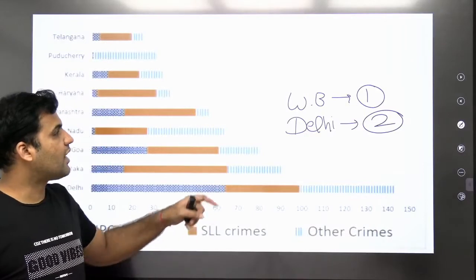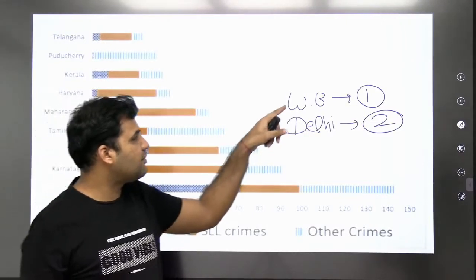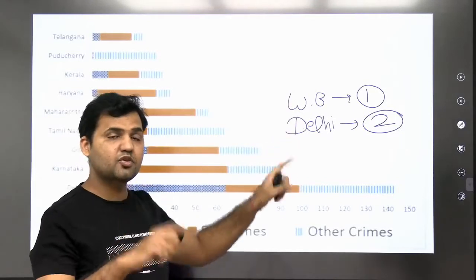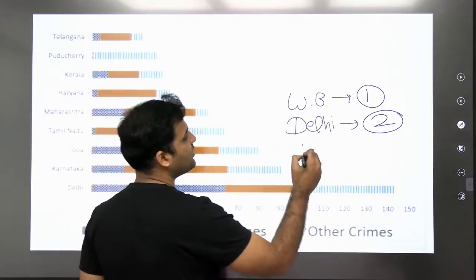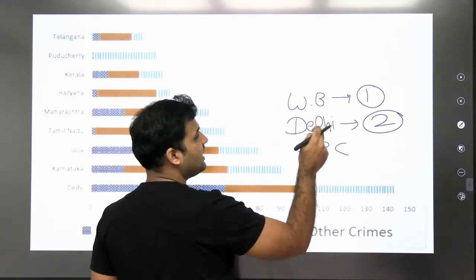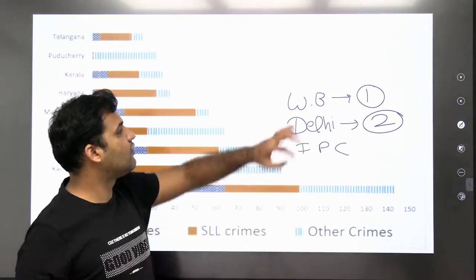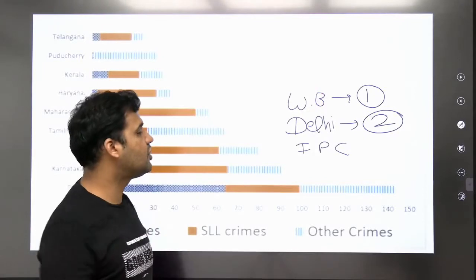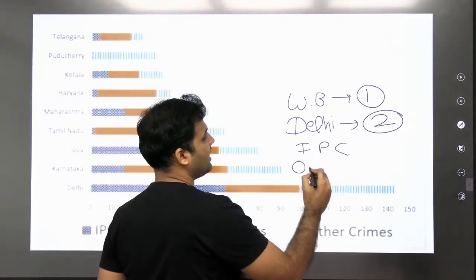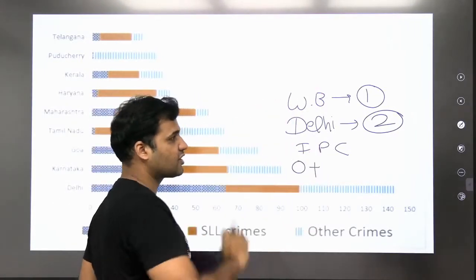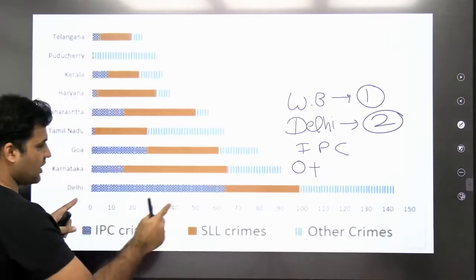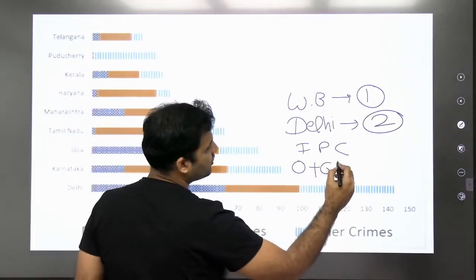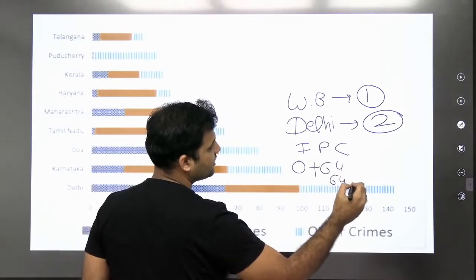Now we are supposed to find the number of IPC crimes and the number of SLL crimes in those two places, and then find the ratio. If I look at the IPC crime in Delhi as well as in West Bengal, we know that in West Bengal all the cases belong to SLL. So that means 0 cases are in IPC in West Bengal. And if you look at Delhi, in the IPC crime the number of cases is 60 plus 4, 64. So the total number of IPC crimes is 64.